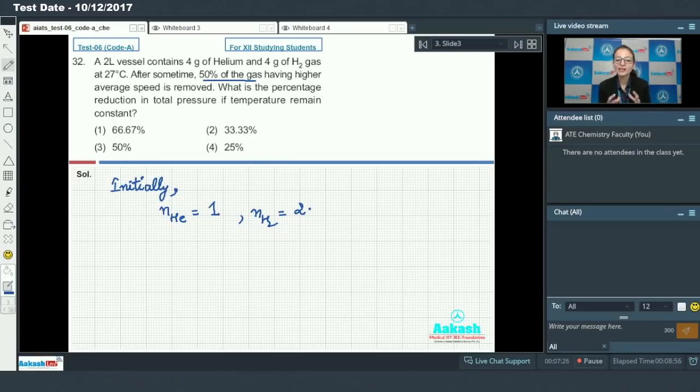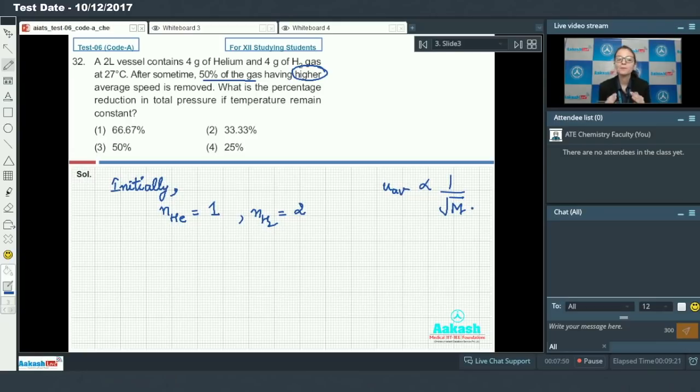Now they said that after some time 50% of gas having higher average speed is removed. As we know, average speed is inversely proportional to under root of molecular mass of gas. So the gas whose molecular mass is less will have higher average speed.